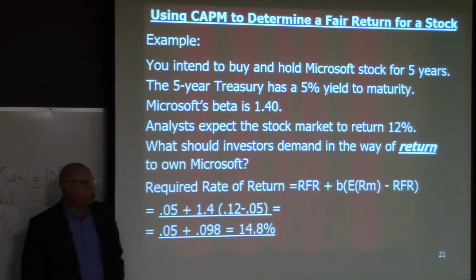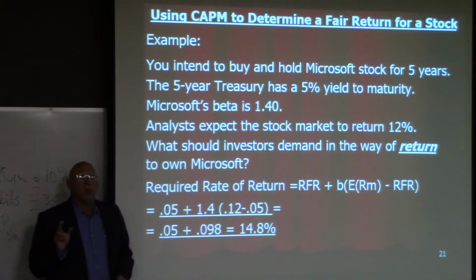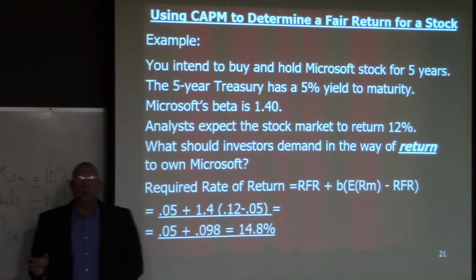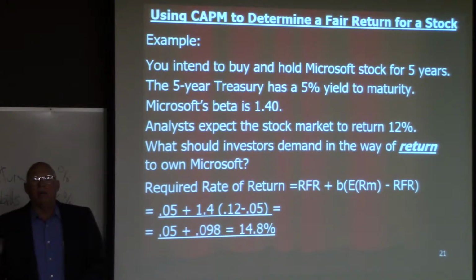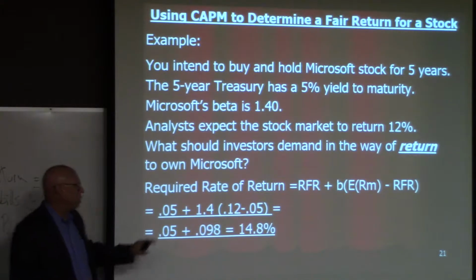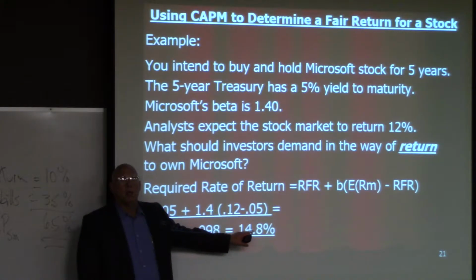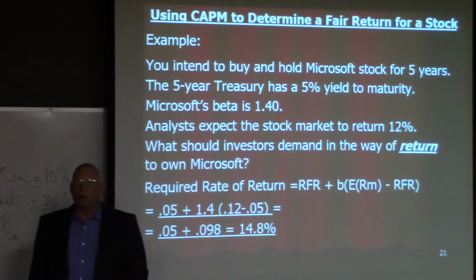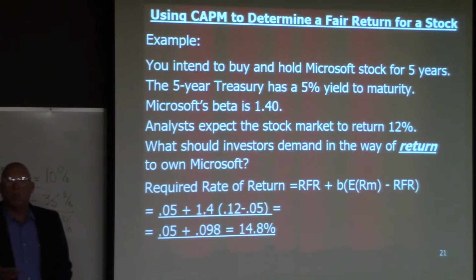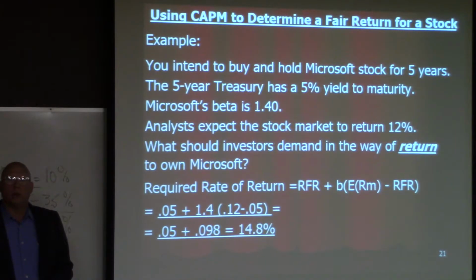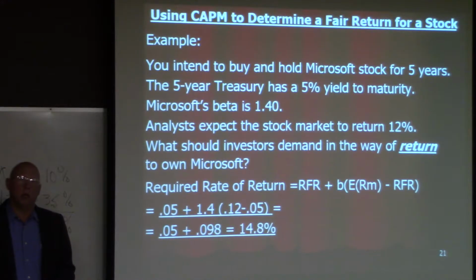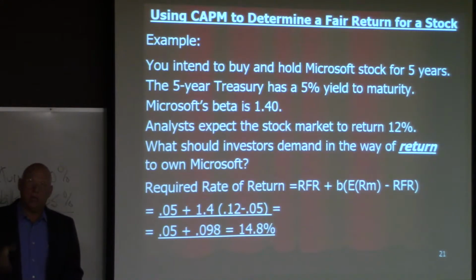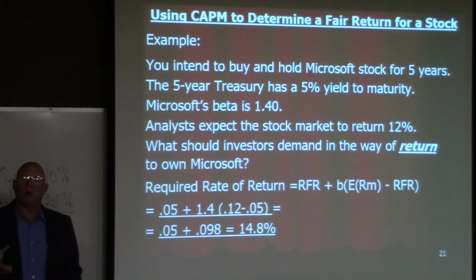So what this equation is telling us is that we should not buy Microsoft unless we believe that in the next year, the price plus the dividend for owning Microsoft will give us a total return of 14.8%. If we don't believe that, then we shouldn't buy the stock. So what we have to do now, and we'll learn this in a later chapter, is come up with what we think is an intrinsic value for Microsoft. What do we think the stock is worth? Then compare that theoretical intrinsic value that we come up with to the current market price.